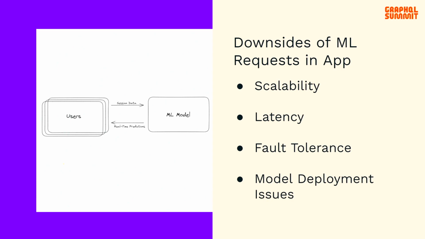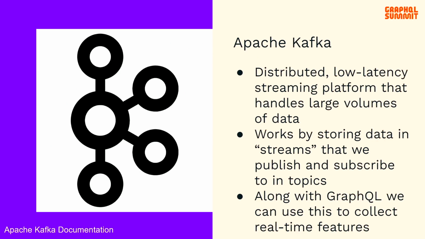And after understanding the limitations of directly querying the ML models, it becomes clear we need a more robust solution, and that brings us to one of the many tools that we're going to introduce today. This is Apache Kafka, an open source distributed event streaming platform that has the ability to handle large amounts of data with extremely low latency.